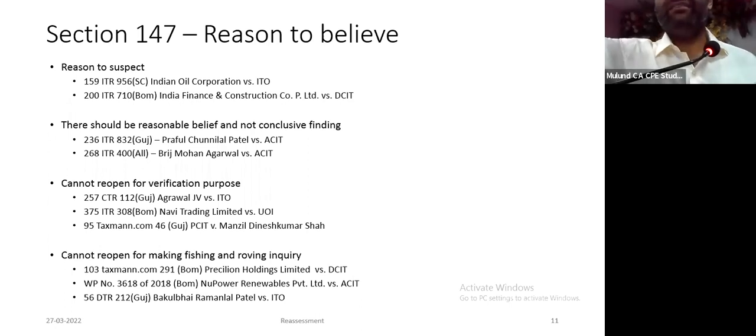To find out whether an unsecured loan can be taxed, and that too under section 68, you have to conduct an inquiry. Therefore, there is no reason to believe that income has escaped assessment. You cannot reopen to verify an issue. And we have many judgments in this regard. And inquiry will be made on the basis of the information received from the principal commissioner from the investigation.